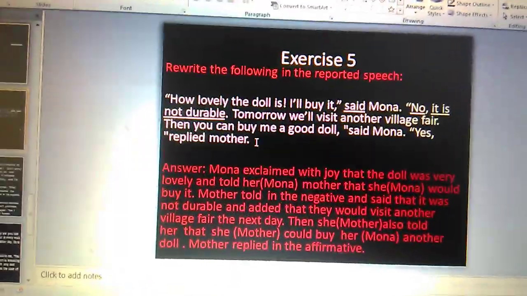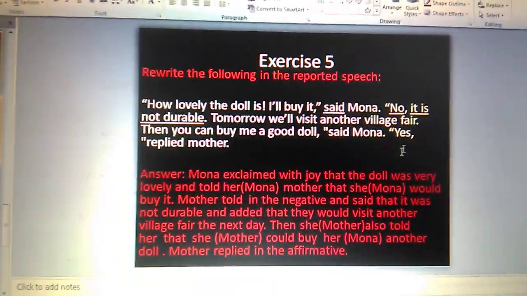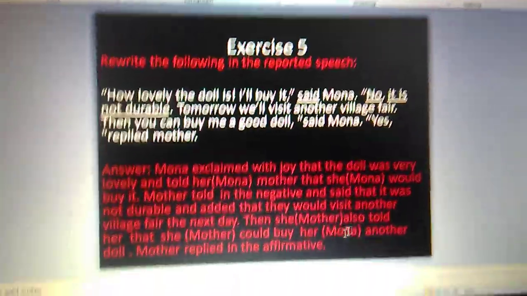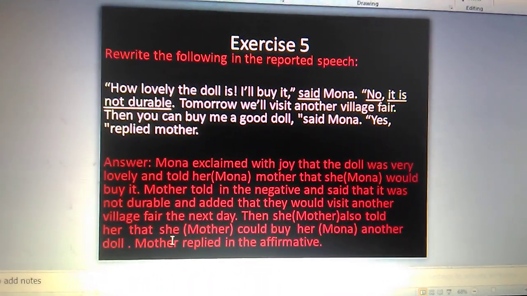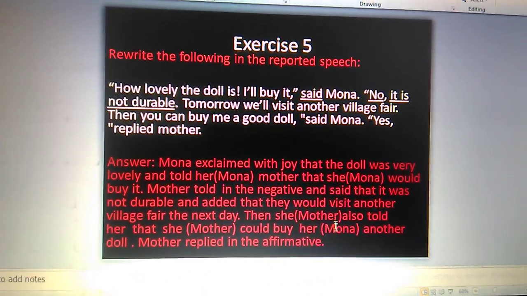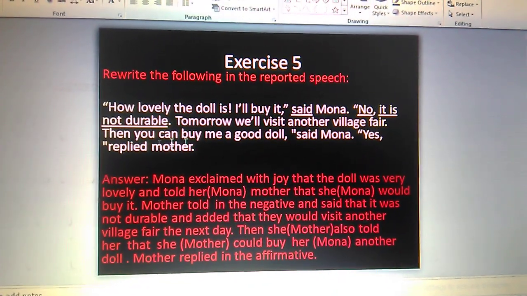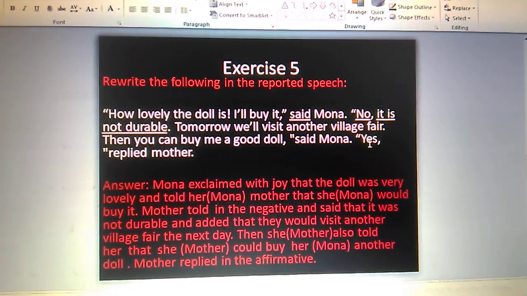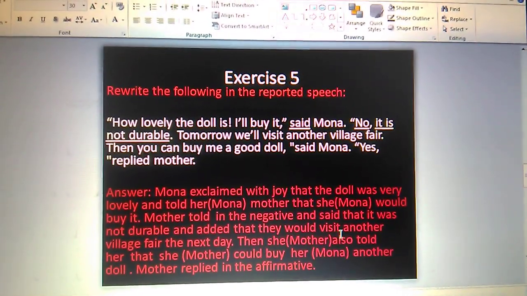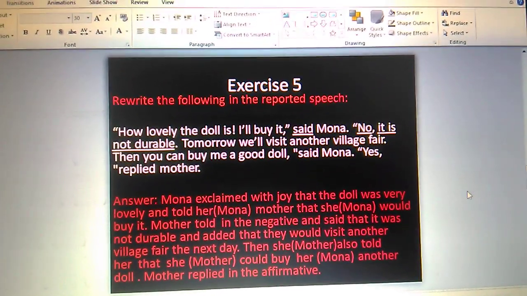"Then you can buy me a good doll," said Mona. So then she told her mother that she could buy her, meaning Mona, another doll. "Yes," replied mother. As there is a "yes", the mother replied in the affirmative. We will change it in that way.